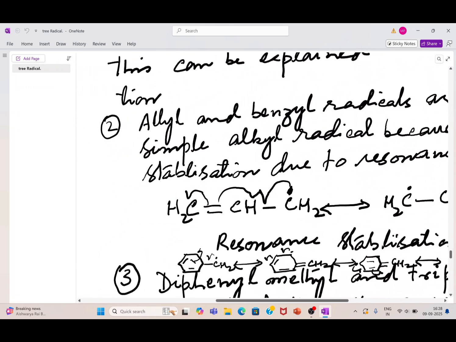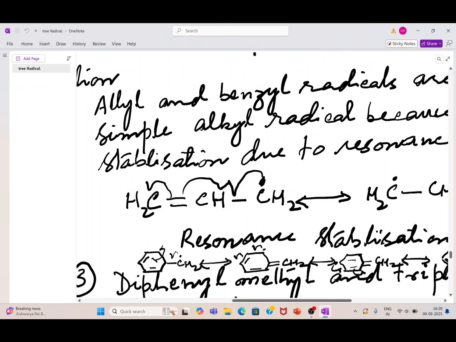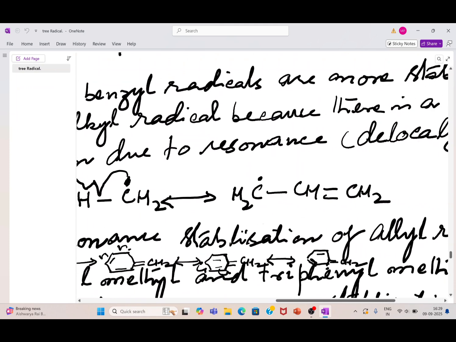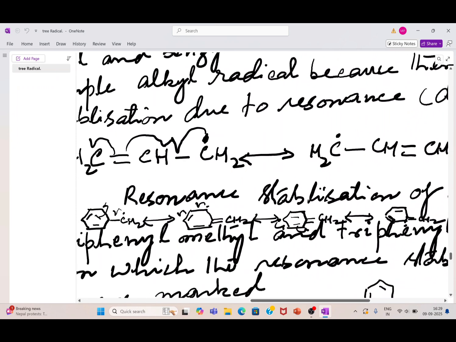Number two is that if you are comparing the allyl and benzyl free radicals, then you can see that allyl and benzyl free radicals are more stable than the simple alkyl free radical. In this case, the stability is due to the resonance stabilization, as it is shown here. These three carbons are resonance stabilized, and the free radical can be on carbon number 1, carbon number 2, or carbon number 3. That's why it can migrate, and due to the resonance stabilization, the stability increases.